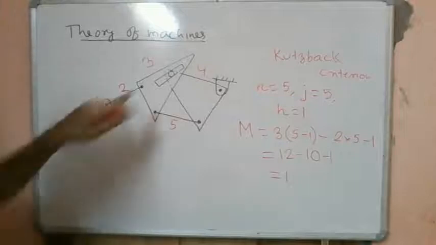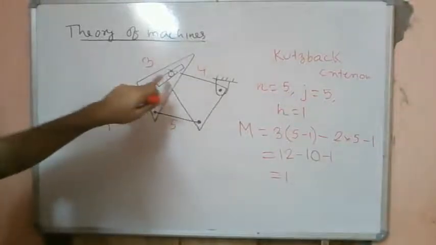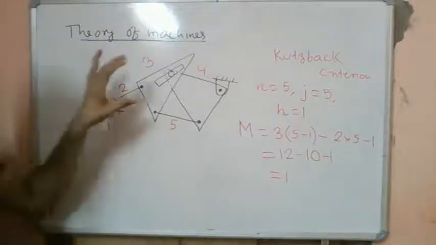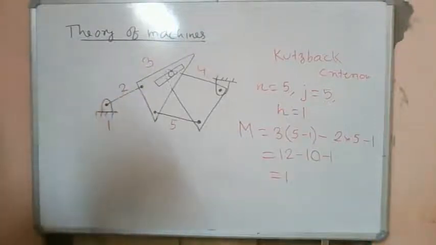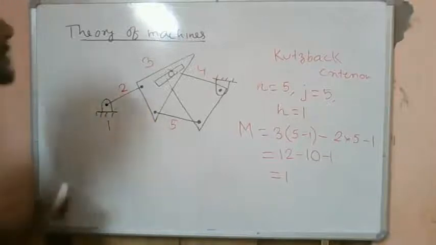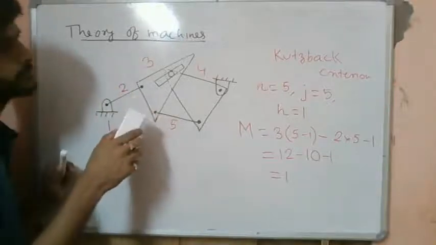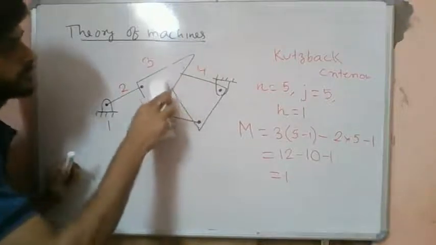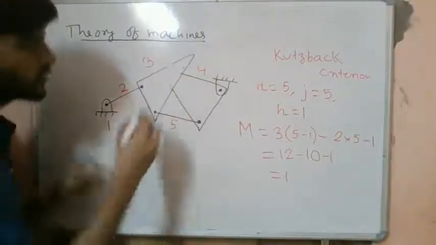In case we want to replace this pin in a slot by a slider or a movable pin joint, let's see. The same system can be equivalently written like this.